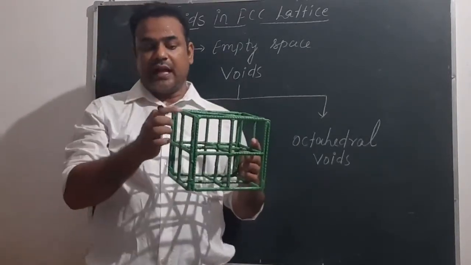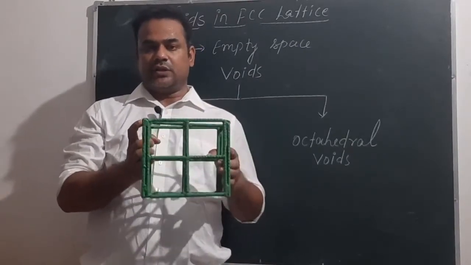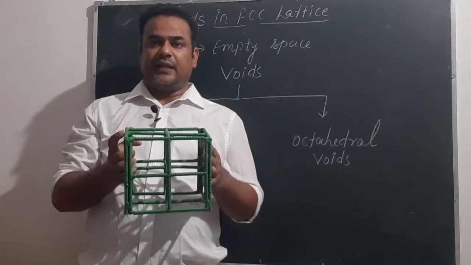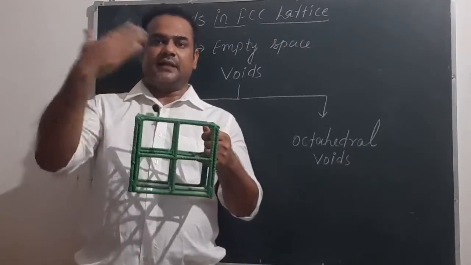Another location is at the edge of the unit cell, because the space lattice or crystal lattice is not only this one, it is a widely extended structure.